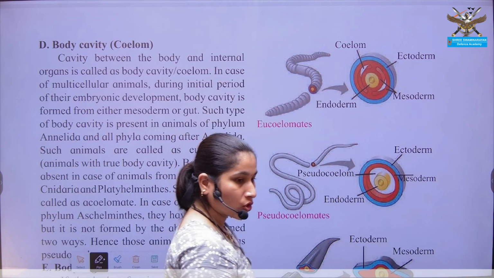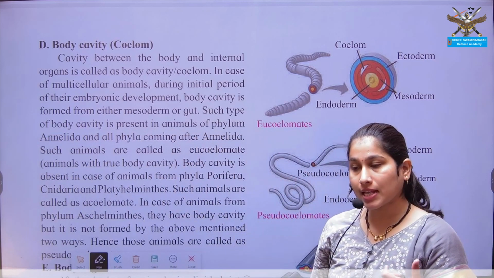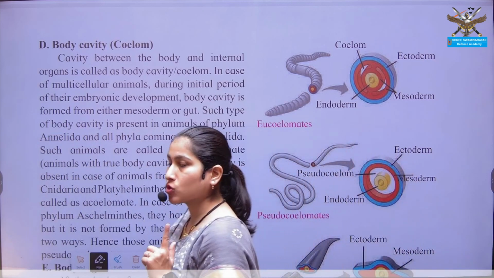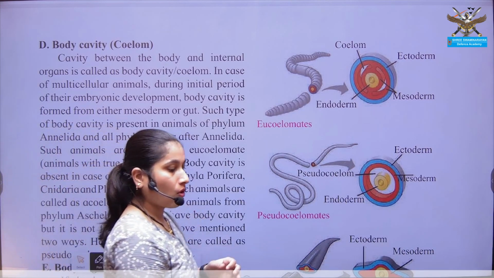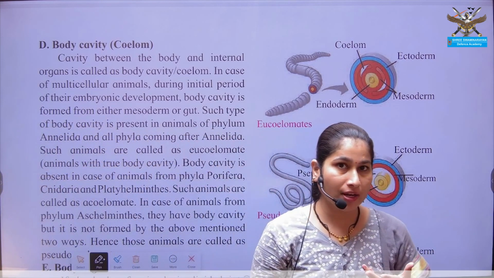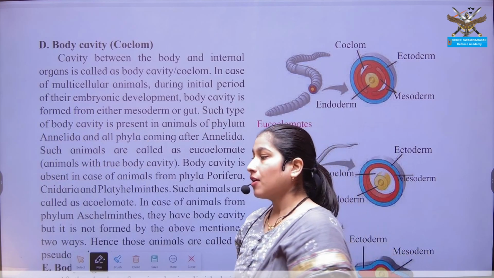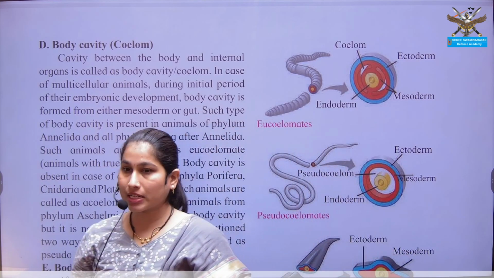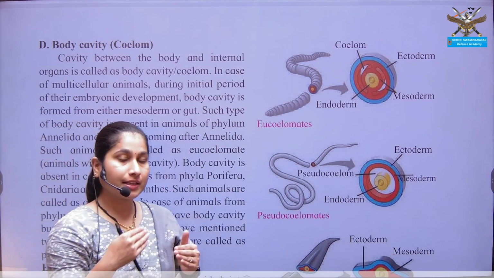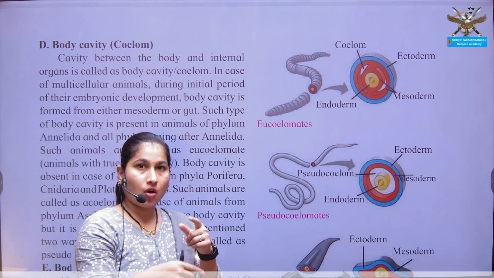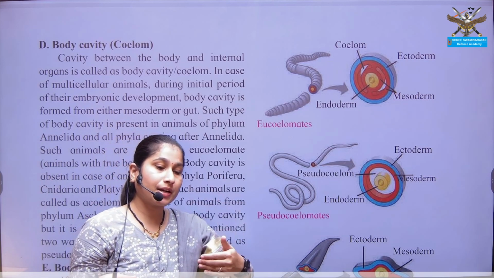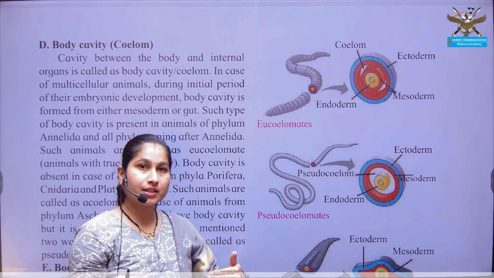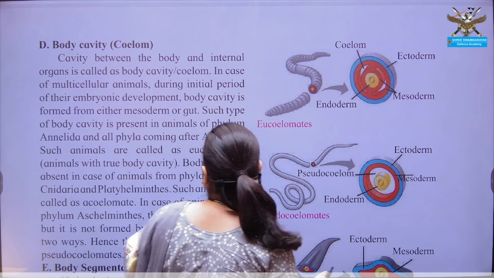So next comes your body cavity. The scientific name for body cavity is known as coelom. What is it known as? Coelom. What do you understand by the term body cavity? Whenever an organism is forming, internally the external skin is separated from the internal organs.